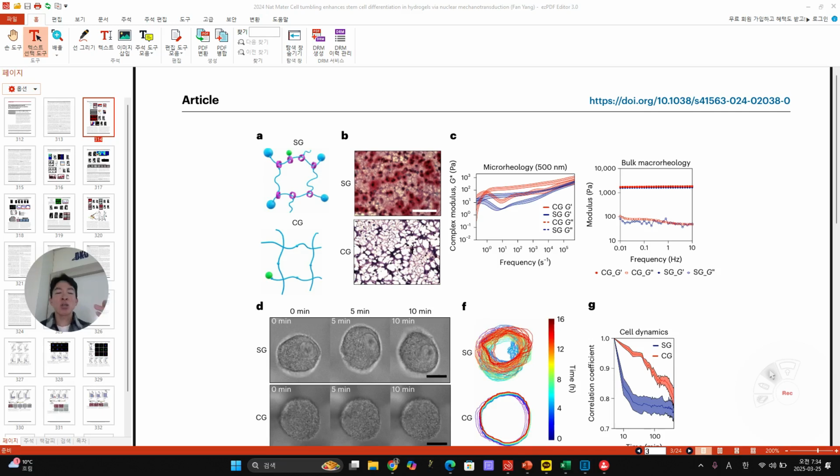But they can only detect it in the chondrocyte differentiation media. Probably in the next paper, they're going to show when they culture them in growth media, like stemness media, which one is better. And then you can aim for another paper. Probably the impact is not that much because they already use this material in this project. But when they shift the point to stemness, probably CG could be better, or SG, not sure, but maybe they are going to study it.